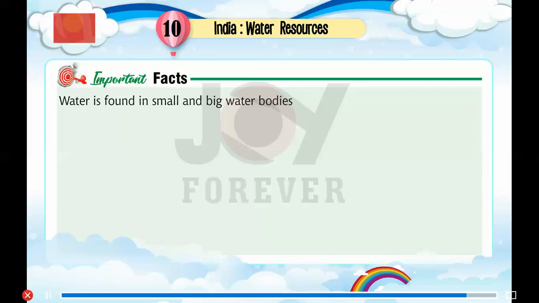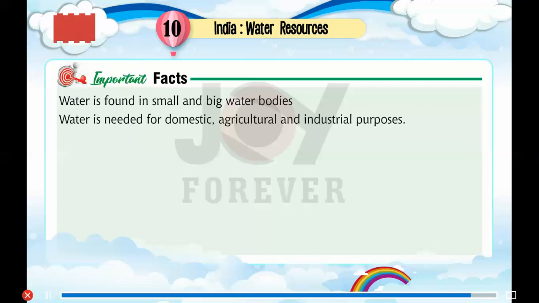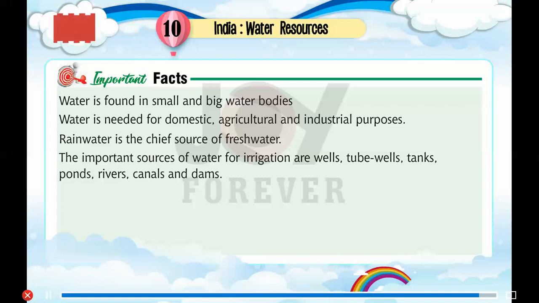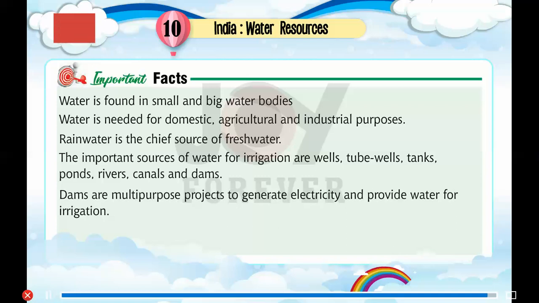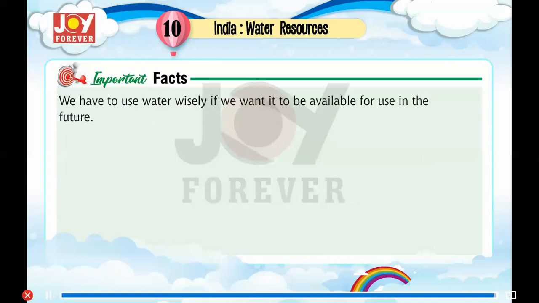Important facts. Water is found in small and big water bodies. Water is needed for domestic, agricultural and industrial purposes. Rainwater is the chief source of fresh water. The important sources of water for irrigation are wells, tube wells, tanks, ponds, rivers, canals and dams. Dams are multi-purpose projects to generate electricity and provide water for irrigation. We have to use water wisely if we want it to be available for use.